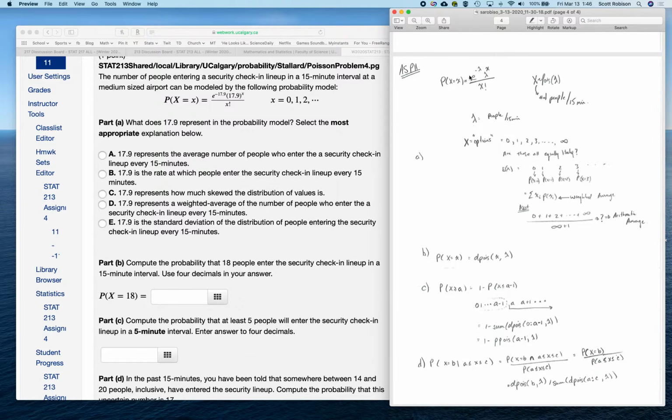then you can see that anywhere that there, in my case, was a 17.9 happens to be the letter lambda. So here the success rate for me must be 17.9 patients, or people, I guess, per 15 minutes. So here I've got lambda being people per 15 minutes. And x, which is a discrete distribution called Poisson, is counting the number of people that maybe could have come in particular 15-minute chunks.